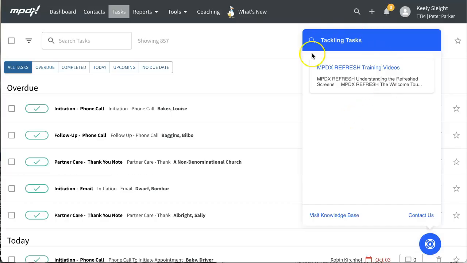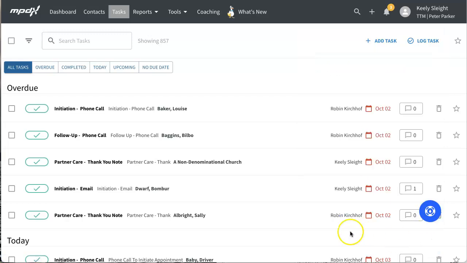In our Tackling Tasks with Phases video, we explained how MPDX tasks work. The MPDX coaching report is designed to show the MPDX tasks a staff has entered as they connect with their ministry partners and work toward their MPD goals. In MPDX, this record of interactions is created using Add Task and Log Task. Add Task means putting something you haven't done yet but need to do on your to-do list. Log Task means putting something you have already done on record so that you can reference or remember it later.